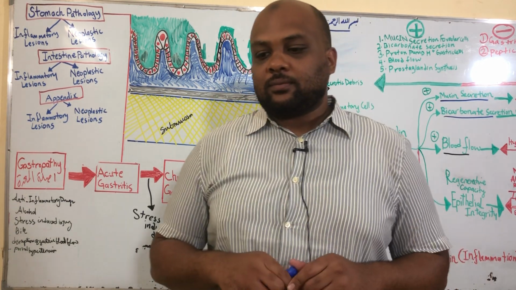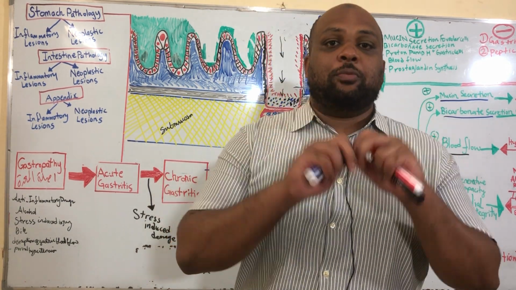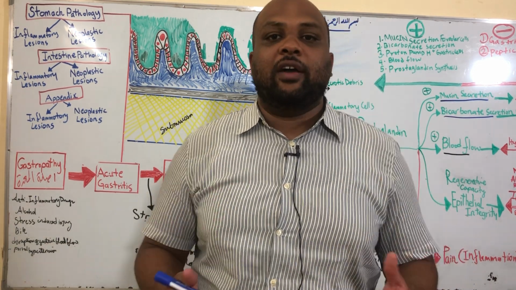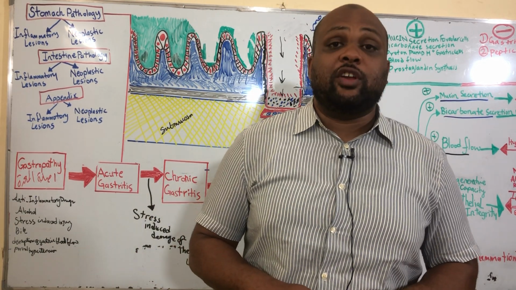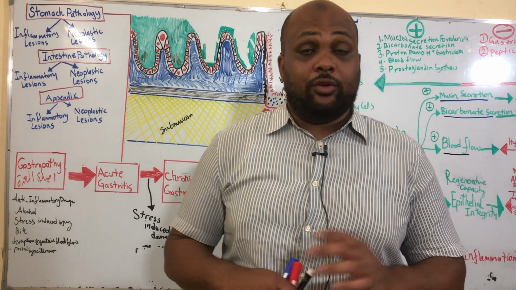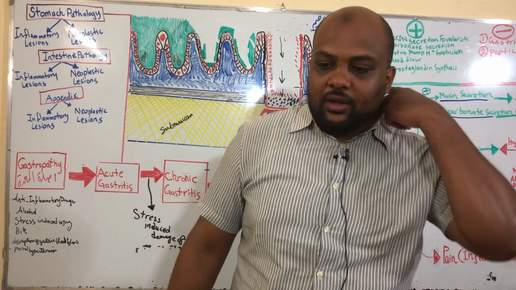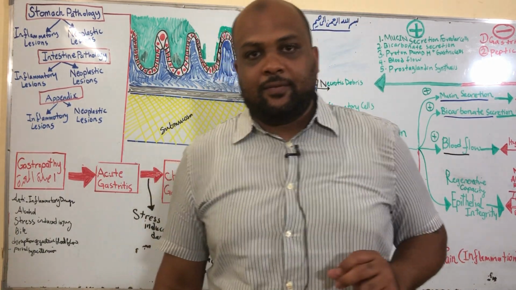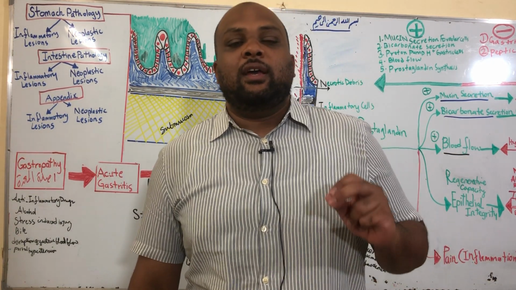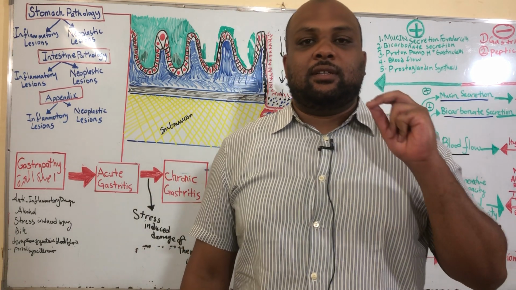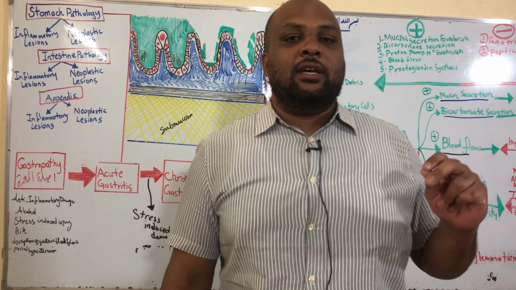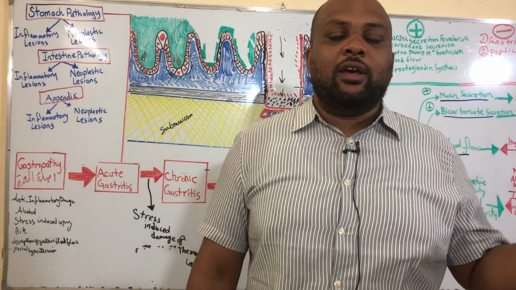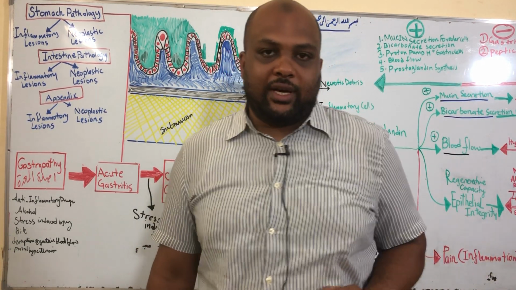So first, let's talk about the superpowers that enable it to survive the extreme acidity of our stomach that no bacteria can survive. First of all, it has an enzyme called urease, which catalyzes the reaction that converts urea into ammonia and carbon dioxide.